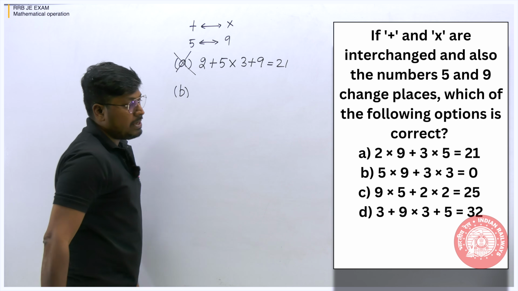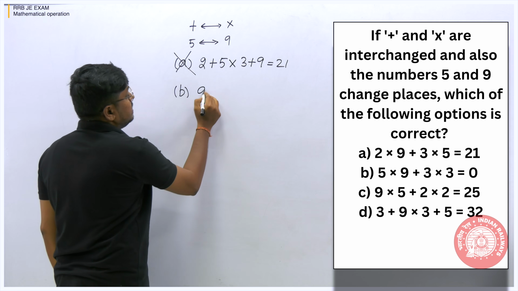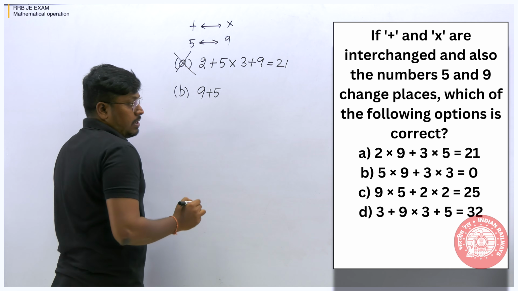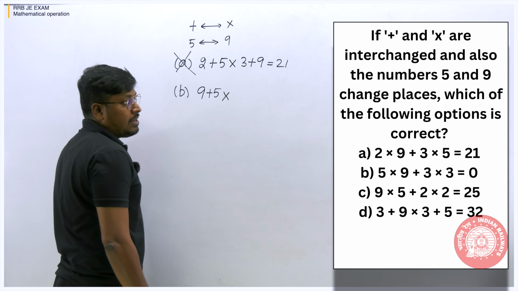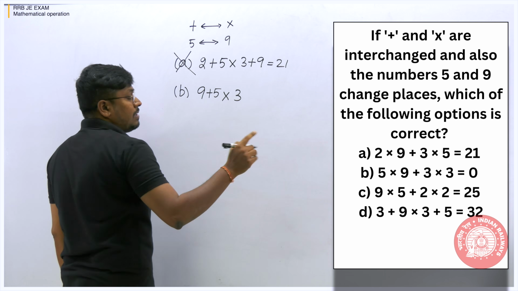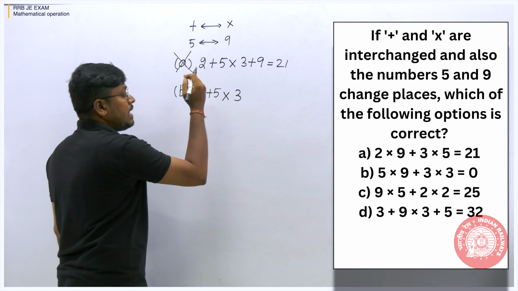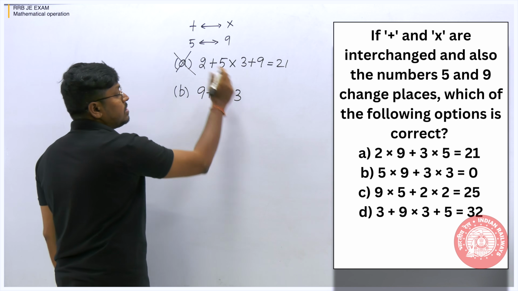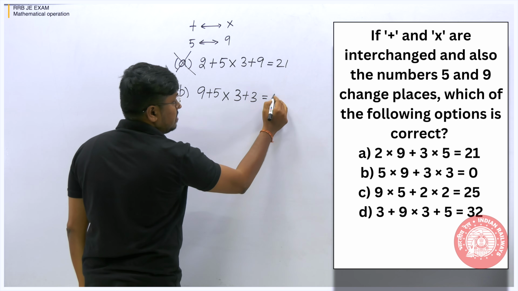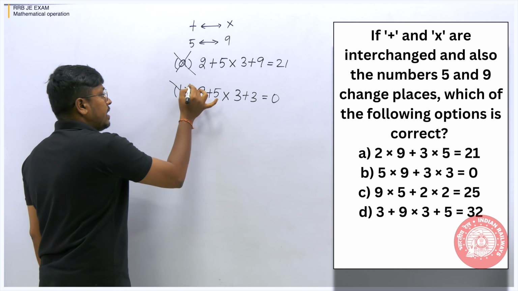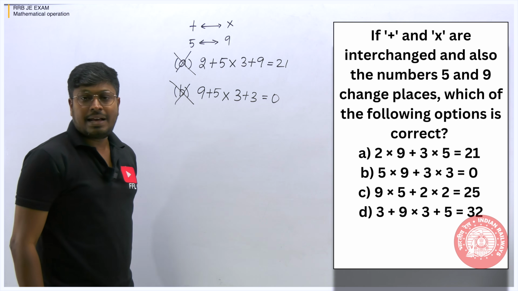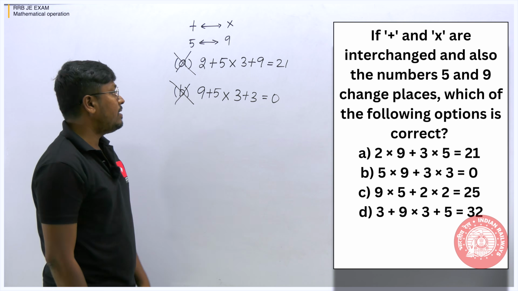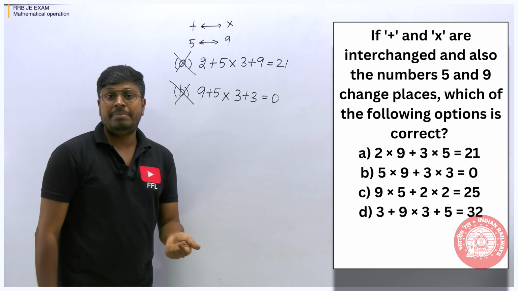So option number B, 5 into 9. That means 9 plus 5. Plus, addition should be converted into multiplication. So multiplication 3. Again, there is no change in number 3, write 3 as it is. Only multiplication should be changed into addition, is equal to 0. Definitely we will not get 0. Why? Because I don't have any subtraction here. How will I get the answer as 0? So you don't need to solve it. You can directly say option number B is wrong.